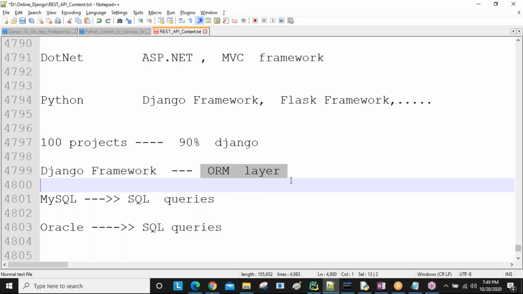So this has a lot of benefits, the ORM layer. We will have a big session about the ORM layer. At that time I will interact with your database. I want to get all records, get a single record, update a record, delete a record, create a group of records, and a number of things like this we are going to do.